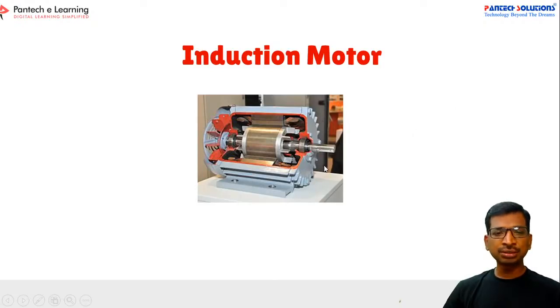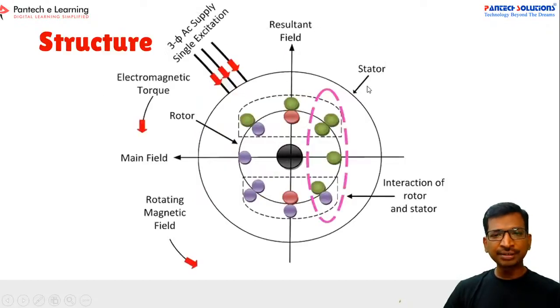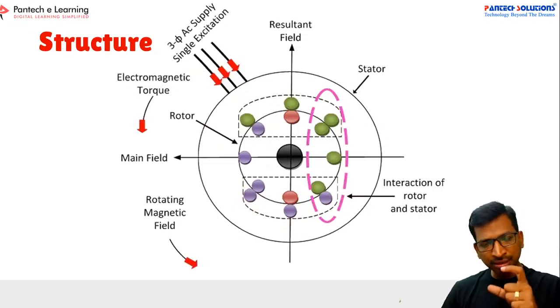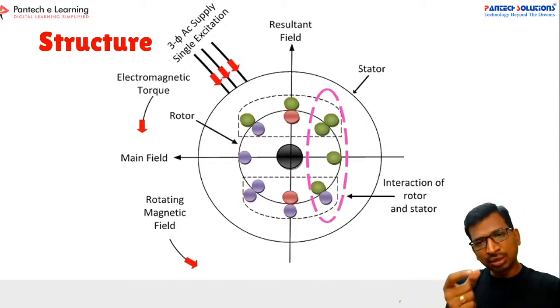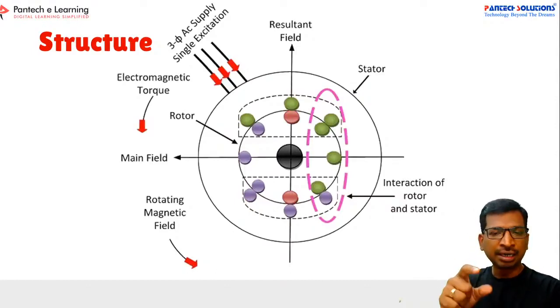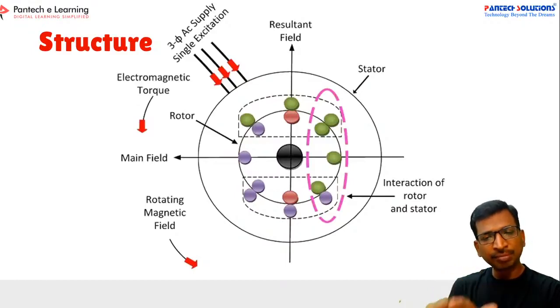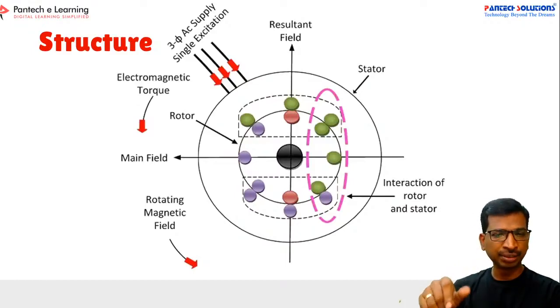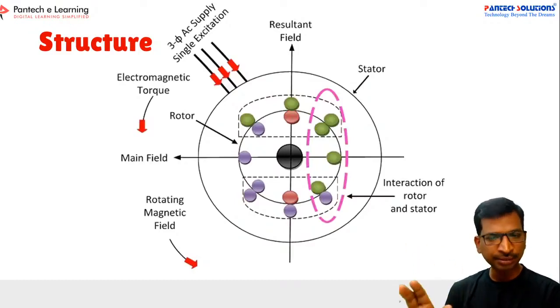And this is the induction motor. Here, this is the internal cross section of the induction motor. In this motor, there are two parts. One is called the stator, and the other is the rotor. The stator will have a coil, and the rotor will have an iron piece, right? It's a bunch of conductors formed as an iron piece, and then it will be terminated with the end ring or else an external rheostat. So there are two different types. Let us check one by one what the types are.